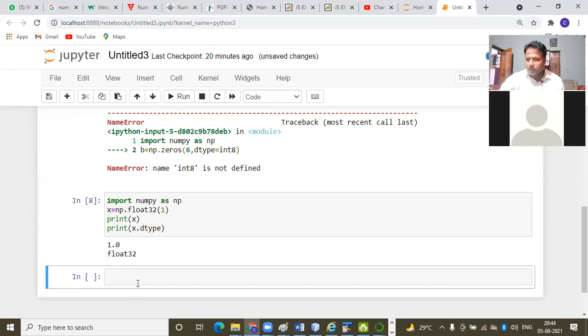So two type of number we were passing here.